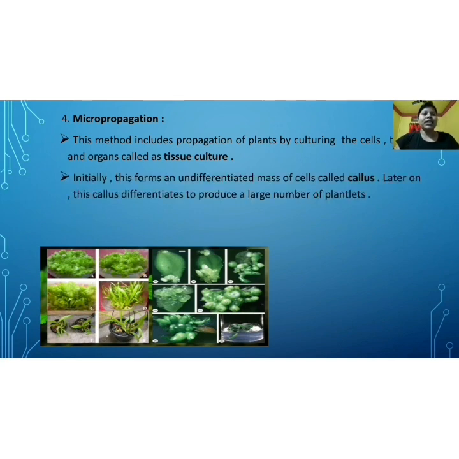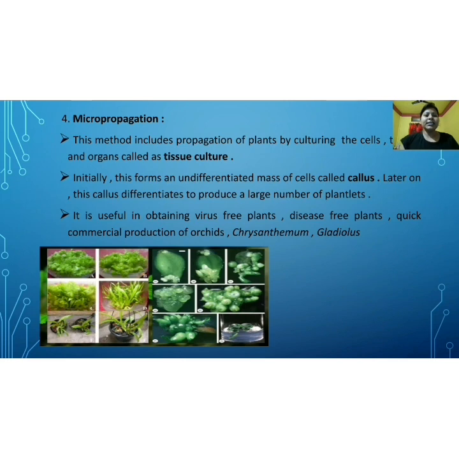Initially this forms an undifferentiated mass of cells called callus. So callus is a mass of cells that we cannot differentiate. Later on this callus differentiates to form a large number of plantlets, and it is useful in obtaining virus-free plants, disease-free plants, and quick commercial production of different types of plants.